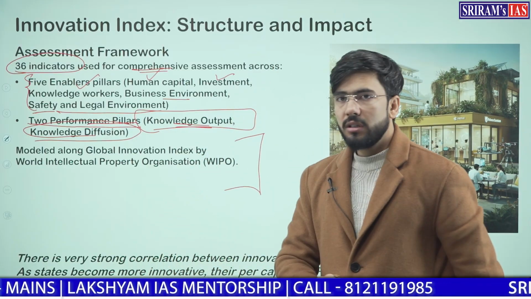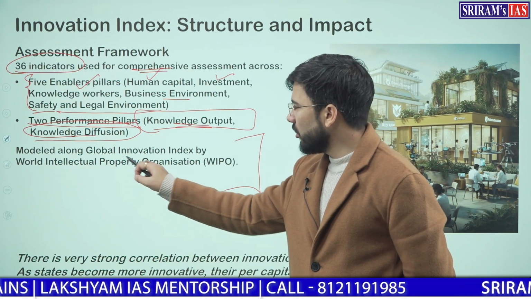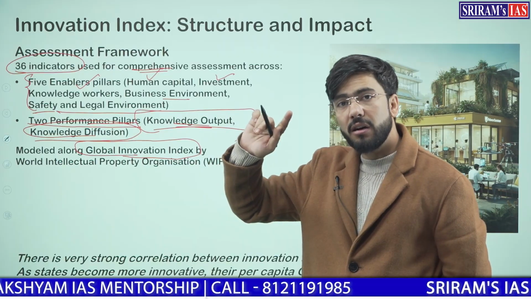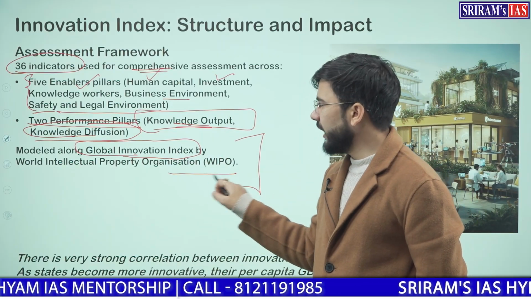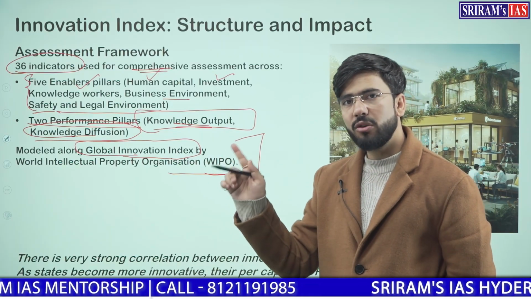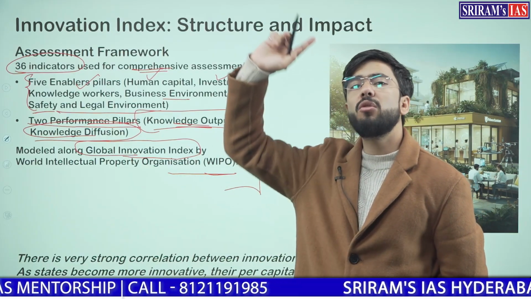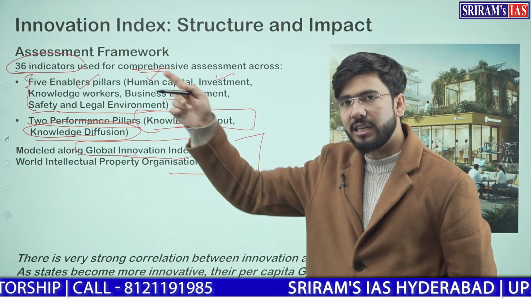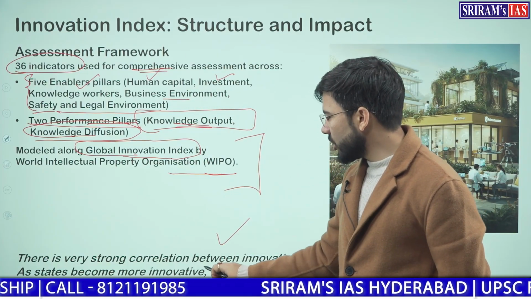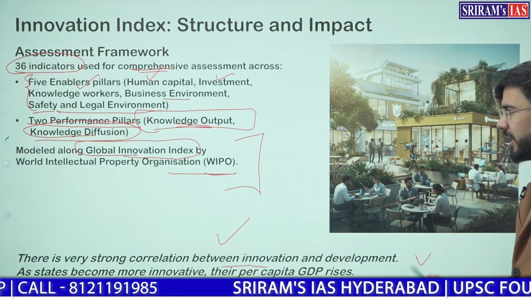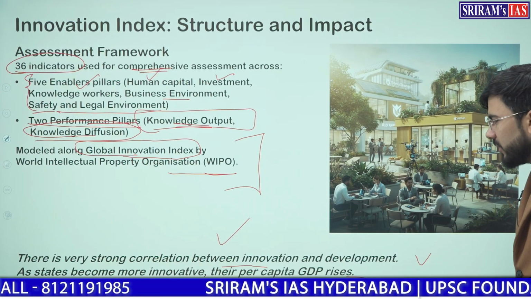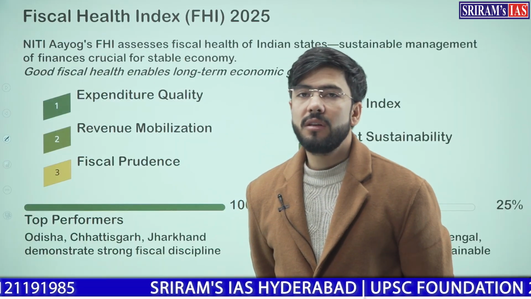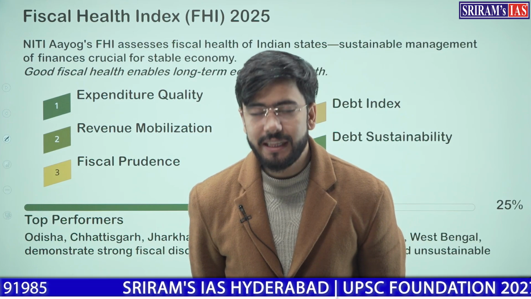Now, this was modeled on the Global Innovation Index, which is produced by the World Intellectual Property Organization. That is why I told you that we will be reading about this index again in the intellectual property rights chapter, which is the last chapter of this book. There is a very strong correlation between innovation and development. As states become more innovative, their per capita GDP rises. Clear with this? One more index is the Fiscal Health Index.